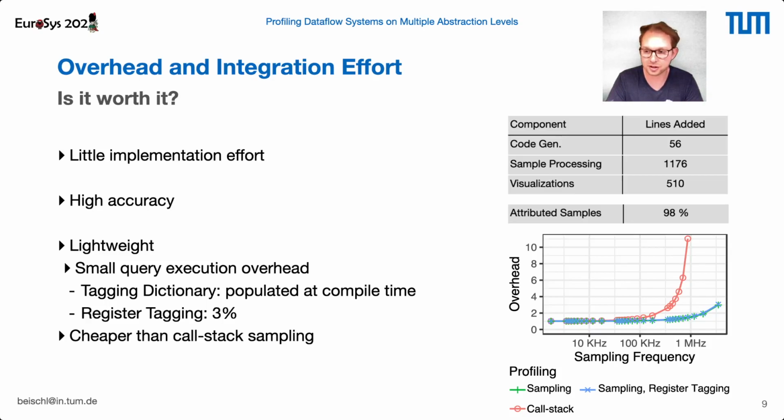In the figure on the right, you can see the comparison between call stack sampling in red, normal PMU sampling in green, and, in blue, tailored profiling combined with normal profiling, so taking the samples. As you can see, the blue and the green line are nearly identical because the only overhead we have, in addition to the normal PMU profiling, is register tagging with 3%. In contrast, you can see how quickly call stack sampling increases in cost when we increase the accuracy of taking the samples, so if the frequency of taking samples increases. So we are much cheaper than call stack sampling.